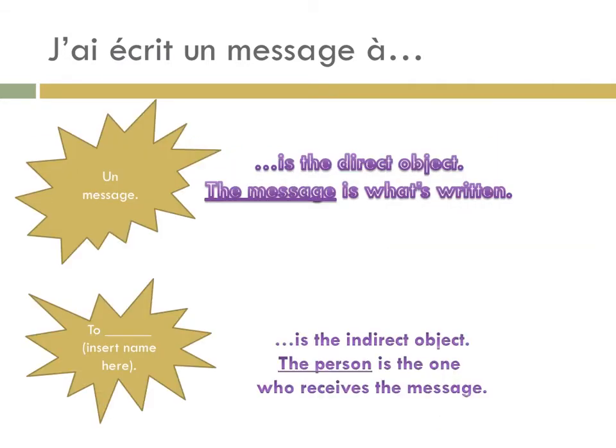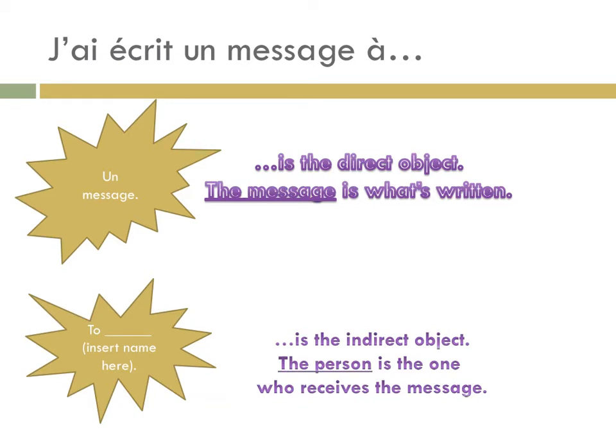Well, why bring up the message example of all this tableau tissu feutre business? J'ai écrit un message à mon ami. Well, because it does a really nice job of explaining the difference between our two types of pronouns. Un message is the thing that you wrote. Okay, it's the direct object of the verb. What'd you write? I wrote a message.